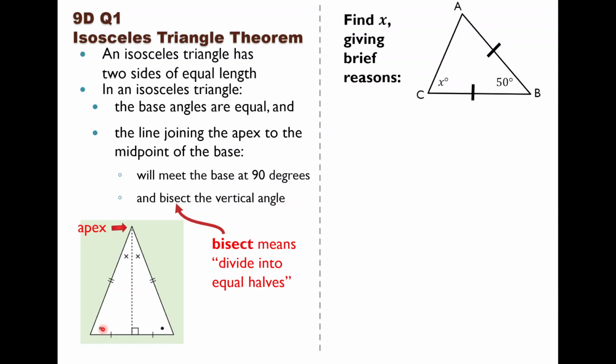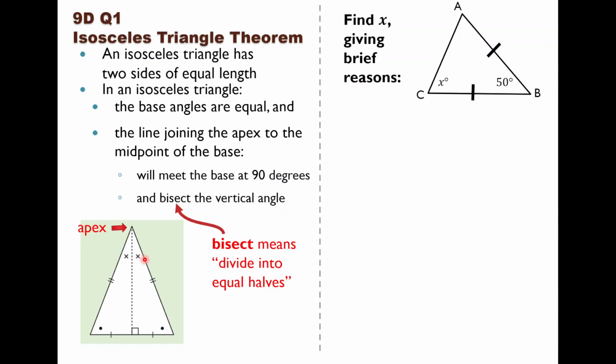It also says this other part that we'll touch on later. I'll say it now, but I won't go into it because we'll do it later. The line joining the apex, this point here that touches the two equal sides, to the midpoint of the base. So the base here is this side, and the midpoint is right in the middle of the base. It does two things. Number one, it meets the base at 90 degrees, so this angle here is 90 degrees. And the other one is that it bisects the vertical angle. And when I say the word bisect, I mean divide into two equal halves. And you can see that this angle here is exactly the same as that one.